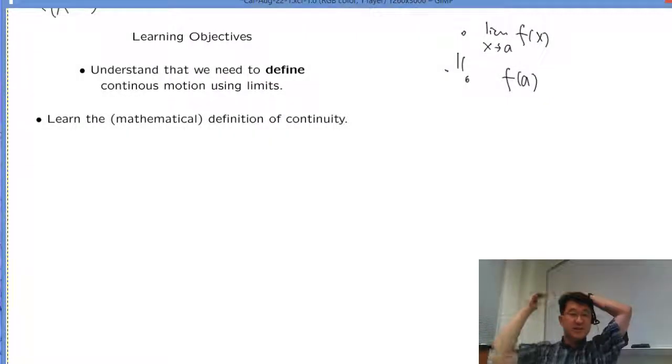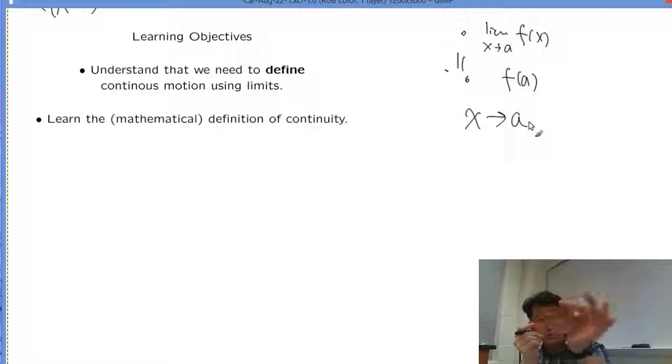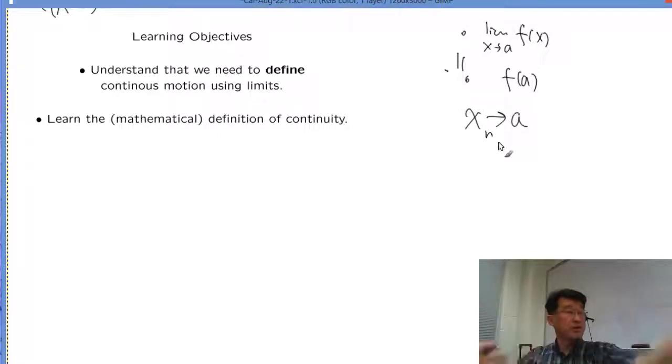Understand that we need to define continuous motion using limits. X approaches A, right? Somebody, what do you mean by X approaches A? You have to use a motion. And how did we break that? Using actually Xn approaches A. In that way, you don't have a continuous motion. Now, if we have to think about continuous motion, you have this limit defined without using continuous motion. How do you explain continuous motion, right? From there, you will see the mathematical definition of continuity.